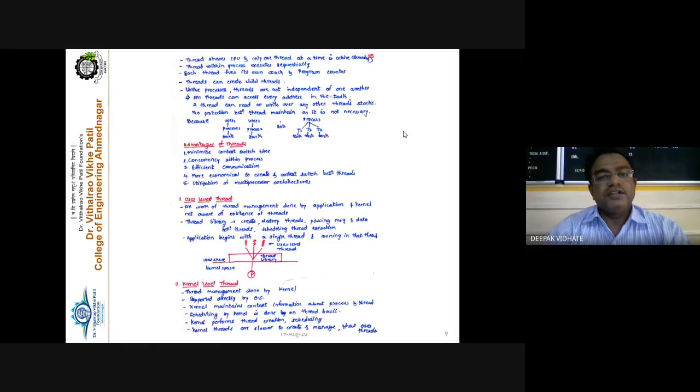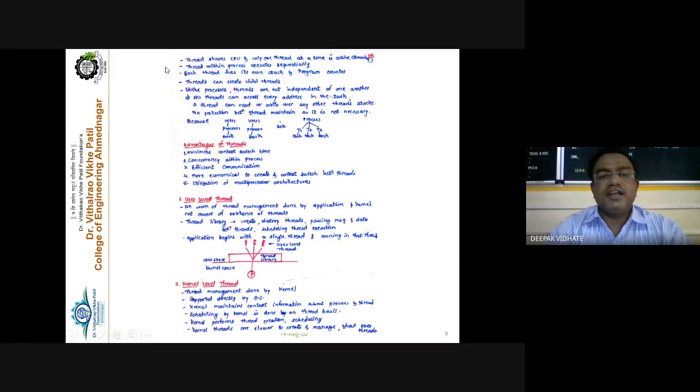Unlike processes, threads are not independent of one another. This is the important point to be noted. Processes are totally independent from each other. If they want to share information or data, there is interprocess communication that we have seen earlier. But here, the threads are not independent. They are part of a single process. Getting my point or not?